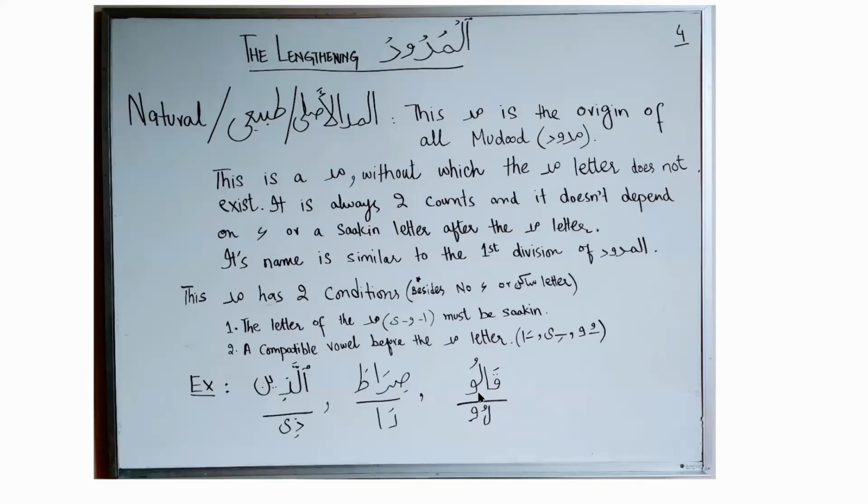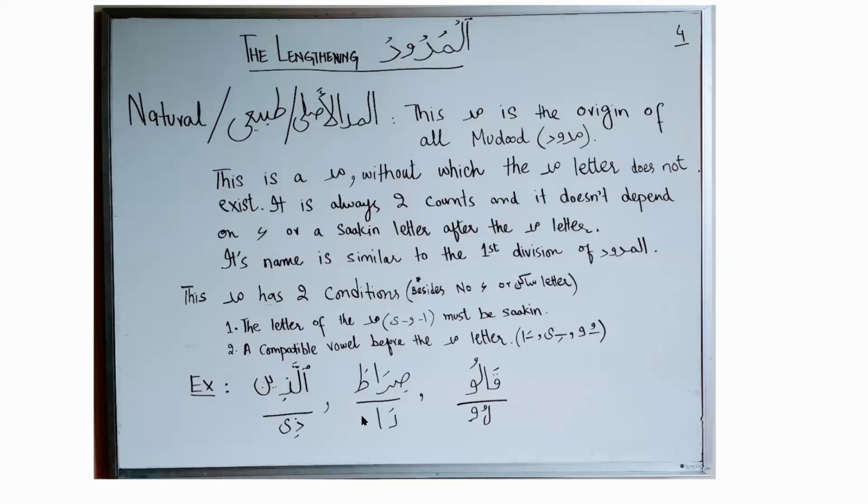You can see here in this example, we will recite it like this: Qalu. You can see waw is in a mad condition because waw is sakin preceded by a dhamma. In fact, alif also is in a mad condition because letter alif is sakin preceded by a fatha. And there is no sakin letter after the mad letter and there is no hamza. So we recite both of these mad letters with maddul asli by stretching them 2 counts.